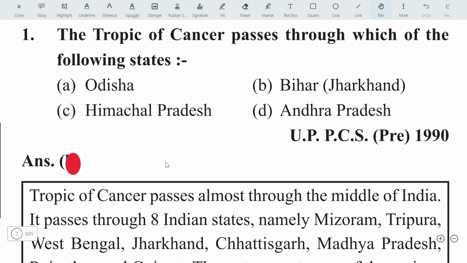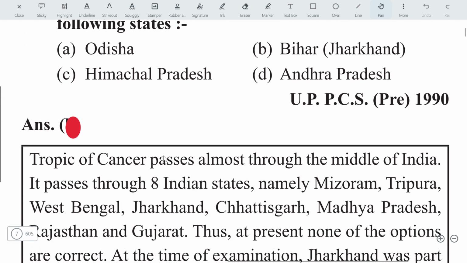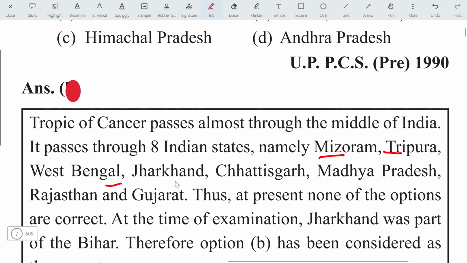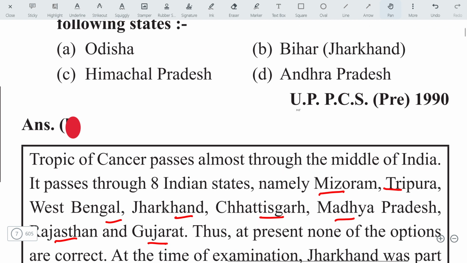Let's start the questions. The Tropic of Cancer passes through which of the following states? There are a total of 8 states through which the Tropic of Cancer passes: Mizoram, Tripura, West Bengal, Jharkhand, Chhattisgarh, Madhya Pradesh, Rajasthan and Gujarat. If we go from west to east, it will be Gujarat, Rajasthan, Madhya Pradesh, Chhattisgarh, Jharkhand, West Bengal, Tripura and Mizoram. The answer here is Jharkhand, and option B is the correct option.